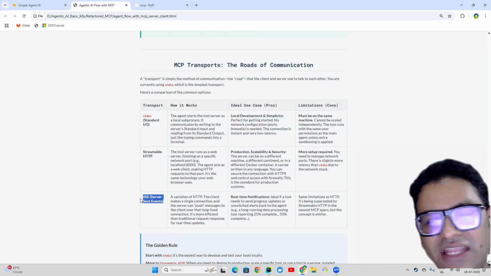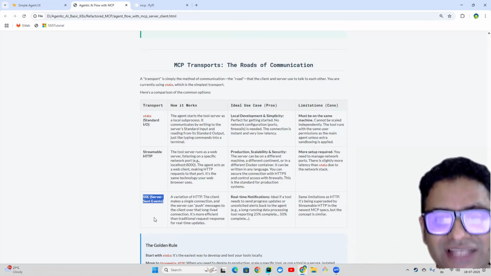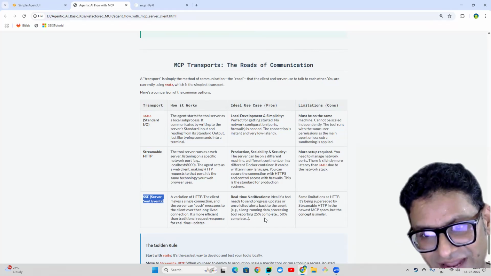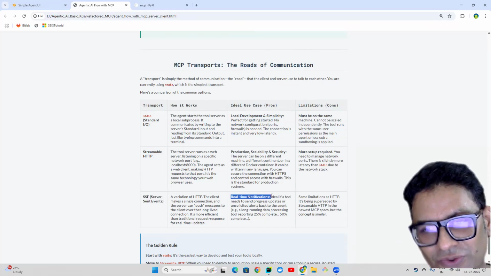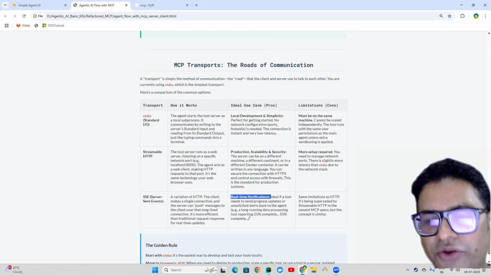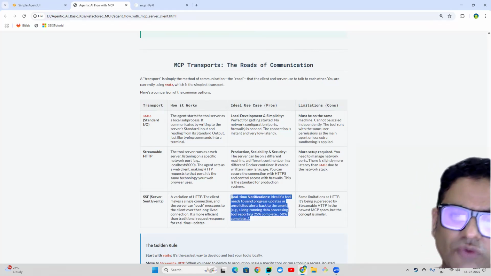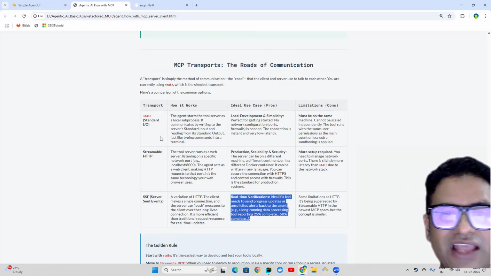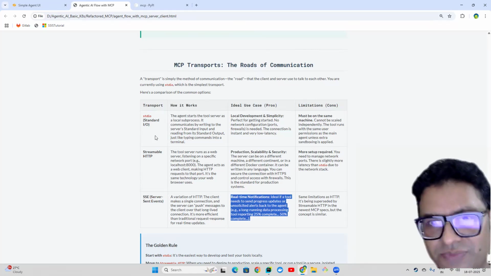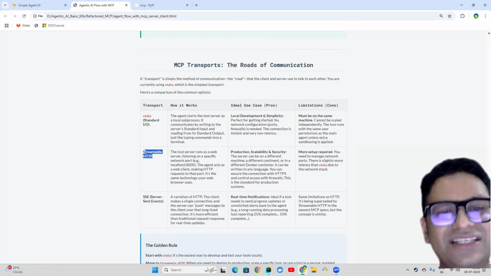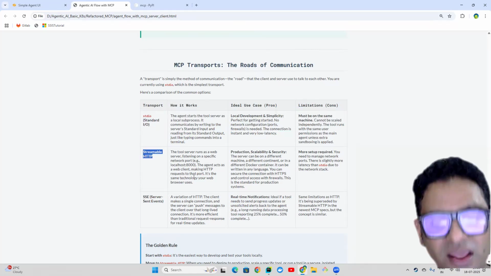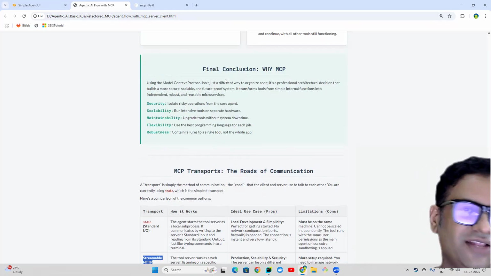The next thing is server-sent events, which is about making your agentic AI grab information in real time. This is what the real-time notification use case is. If a tool needs to send progress updates or an unsolicited alert back to the agent, at that point of time you have to utilize it. I don't know whether we need to go for that complicated one to start with, but in the next video, I will definitely add a new tool, one for accessing the web and another for accessing the database. Then we will migrate to the streamable HTTP and see what difference we get when we move from standard IO to the streamable HTTP. So this is what I wanted to cover in this video.